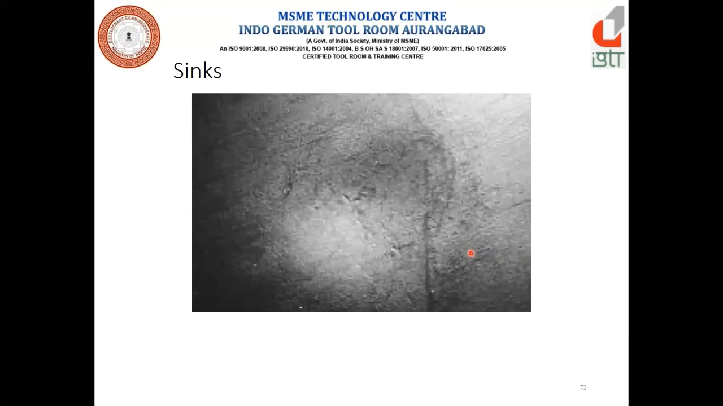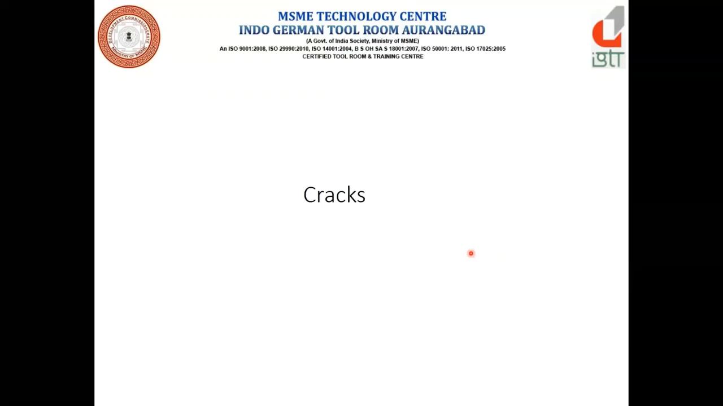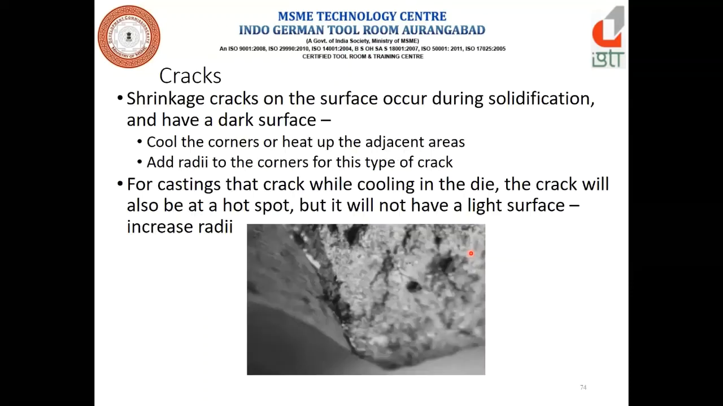Now the next is a crack in the casting. How does it happen? Shrinkage cracks on the surface occur during solidification and have a dark surface. Cool the corners or heat up the adjacent area. We have to add a radius to the corner for this type of crack. This we have to decide at the start of the design itself. Try to avoid sharp corners.